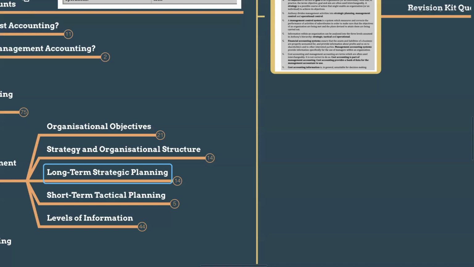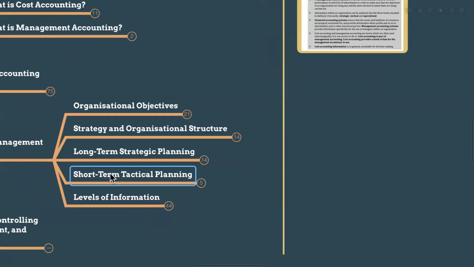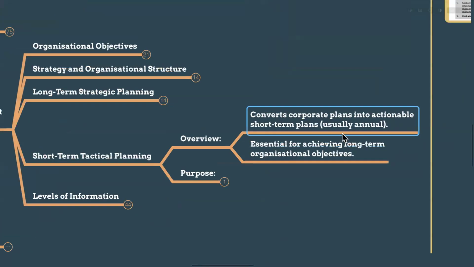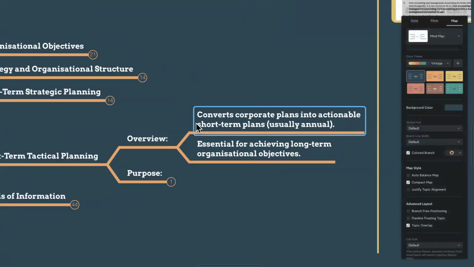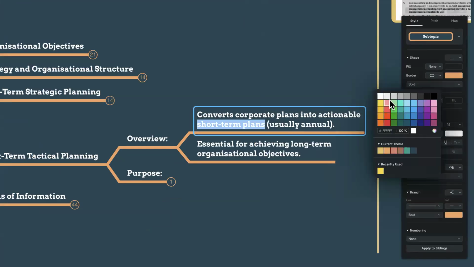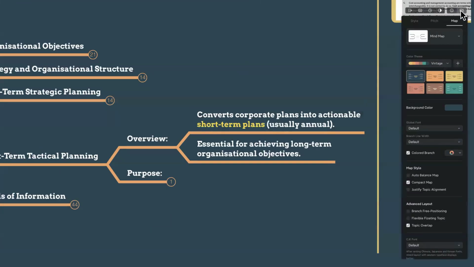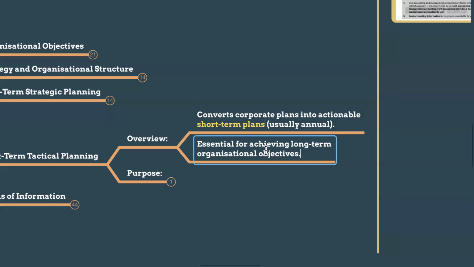Short-term tactical planning means something like a 3 months period. For example, a company has a seasonal sale, so they are going to give some discounts and advertising campaigns to boost their sales in the next 3 months. That is tactical or middle level. Short-term tactical planning converts the corporate plan into actionable short-term plans. You can see here the words short-term plans. Short term means within a 3 months period, within a 4 months period, ideally within a 1 year period, and it is essential for achieving the long-term organizational objectives.